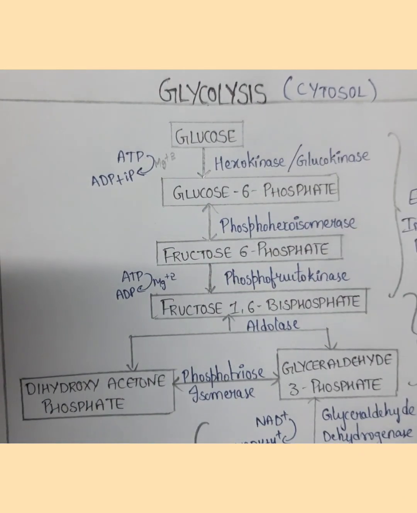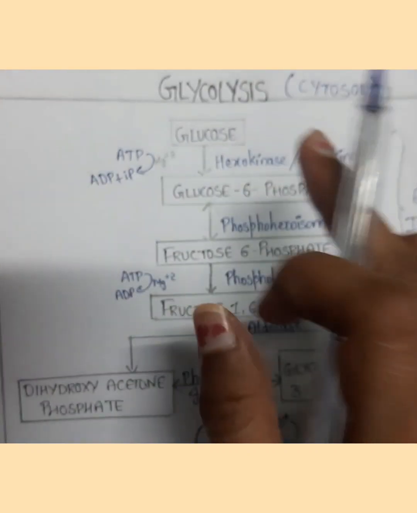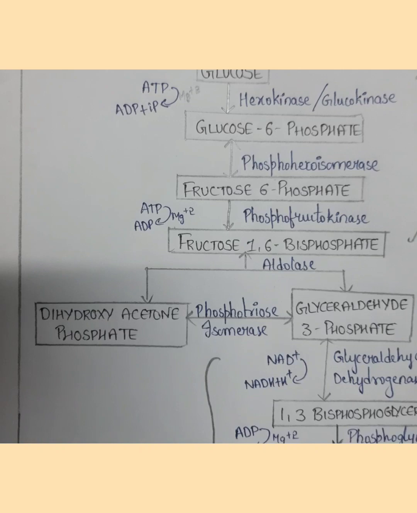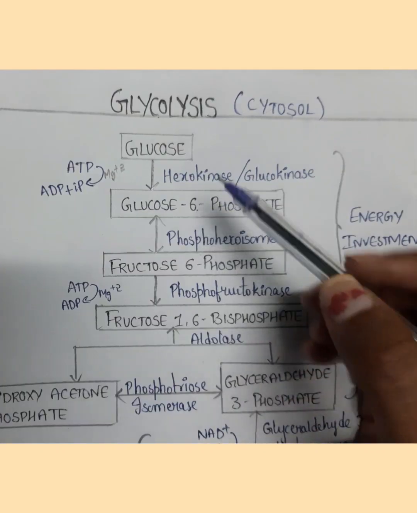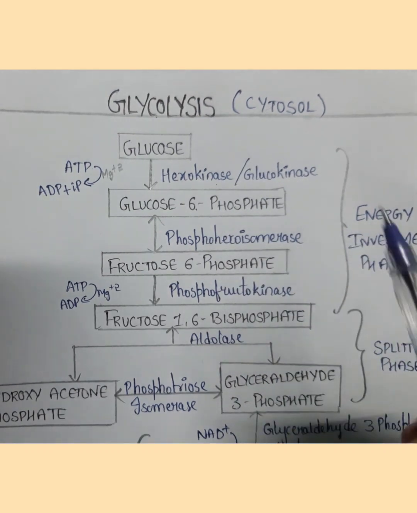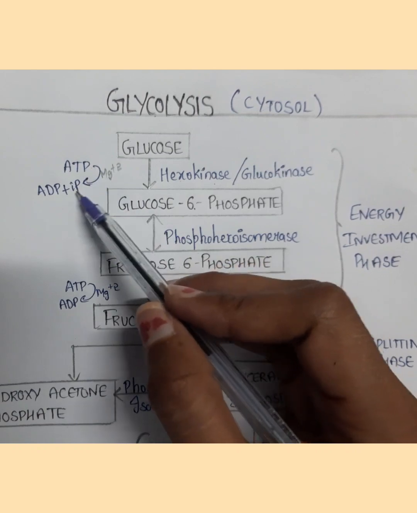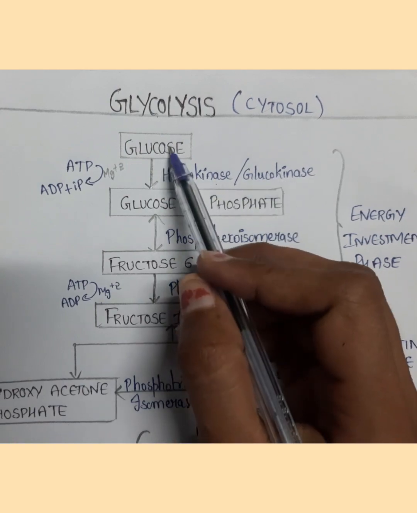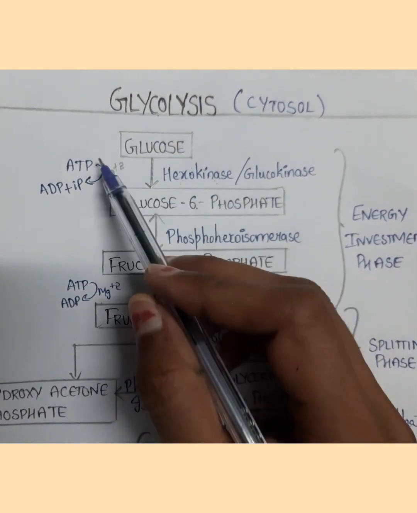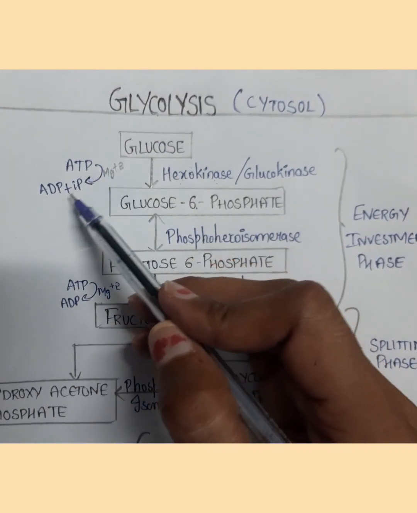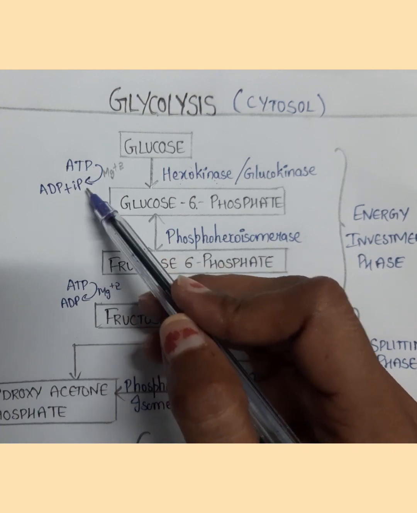Firstly, glycolysis has three phases: energy investment phase, splitting phase, and energy generation phase. Glucose gets converted to glucose 6-phosphate in the presence of the enzyme hexokinase or glucokinase. Simply we can write glucose, and here one phosphate group is going to be added, so we have to write kinase: glucokinase, or, as it is a 6-carbon compound, hexokinase, as a phosphate group is going to be added. In this reaction, ATP is converted to ADP and inorganic phosphate. This phosphate group adds to glucose and forms glucose 6-phosphate.